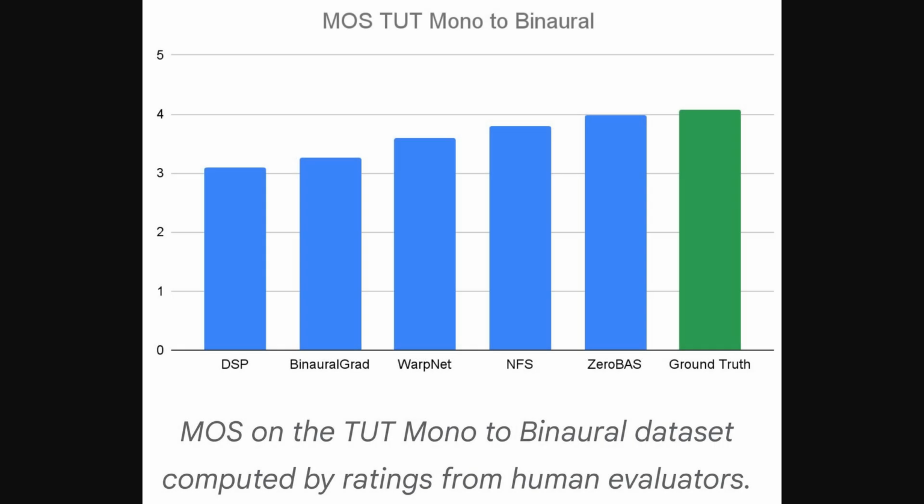This figure shows the mean opinion score, or MOS, on the TUT mono-to-binaural dataset. So similar to the previous MOS figure, these scores reflect the perceived naturalness as rated by human listeners. Now, what's interesting here is that Zero-BAS achieves a score close to 4, significantly higher than the other models, BinauralGrad, WarpNet, and NFS, which score between 3 and 4. Again, the ground truth has the highest score, as expected.